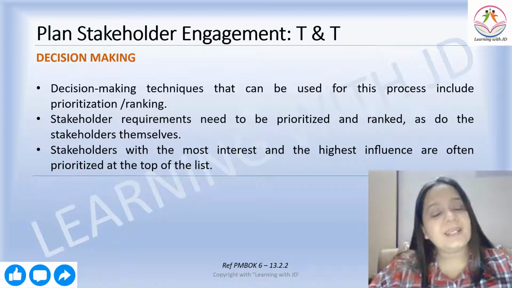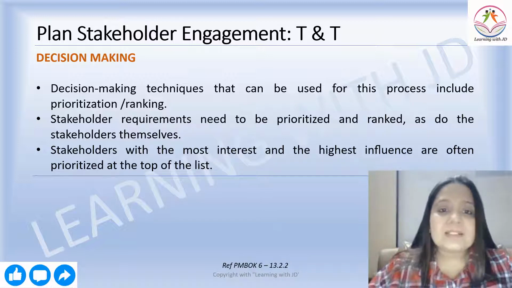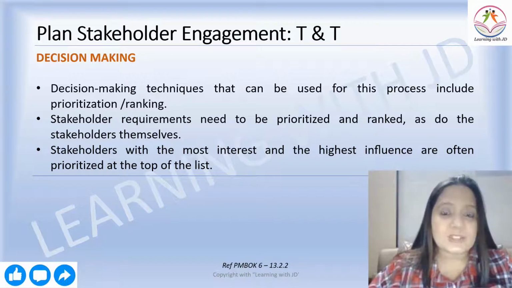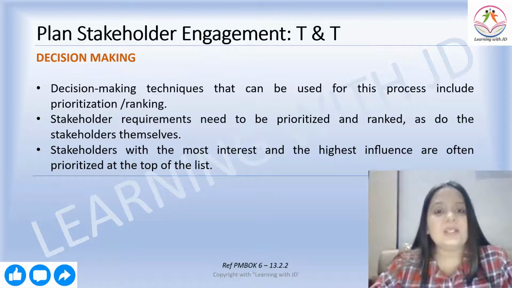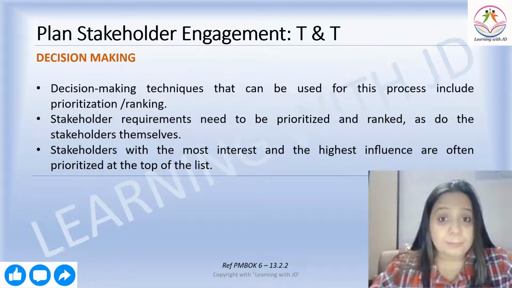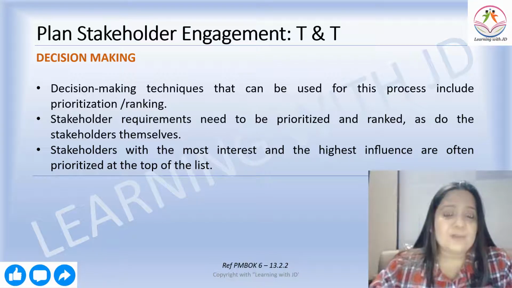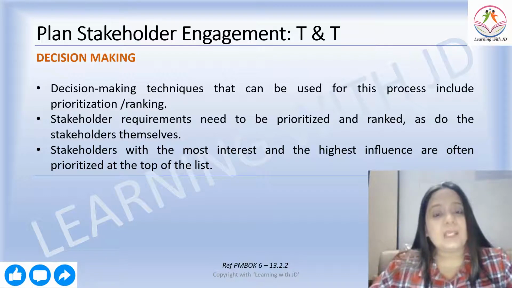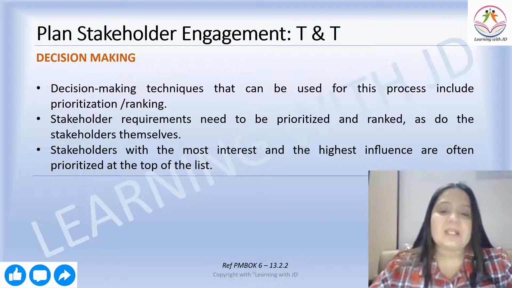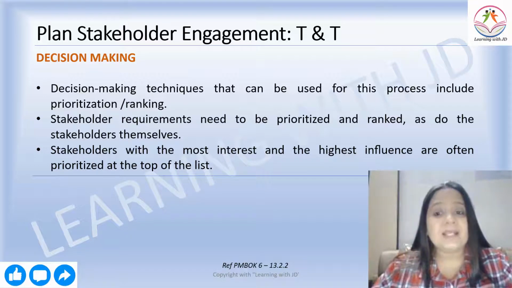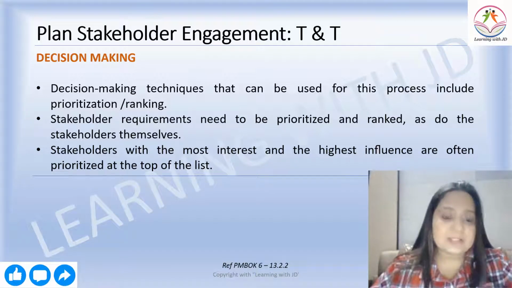Then the next tool and technique is decision making. Decision making techniques that can be used for this purpose include prioritization and ranking. You prioritize the list of stakeholders that you've already created to make a decision as to which stakeholder is more important, who you need to handle properly, and to what degree the stakeholder involvement is required. Stakeholder requirements need to be prioritized and ranked, as do the stakeholders themselves.